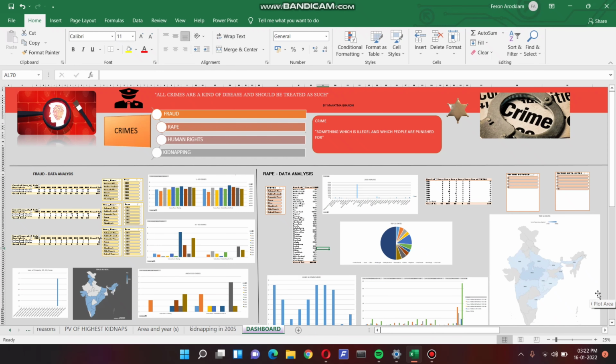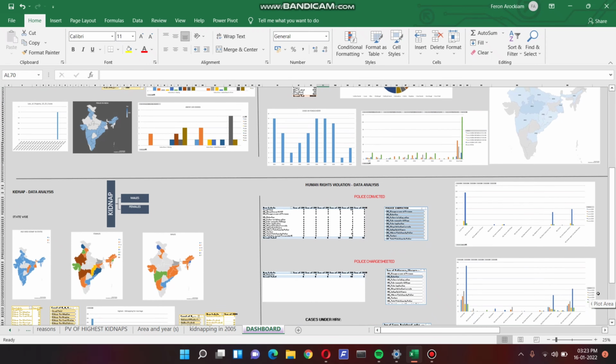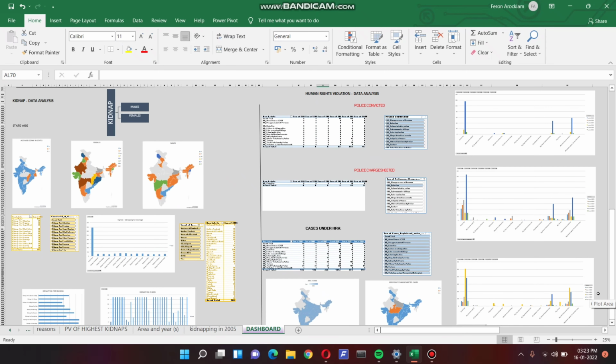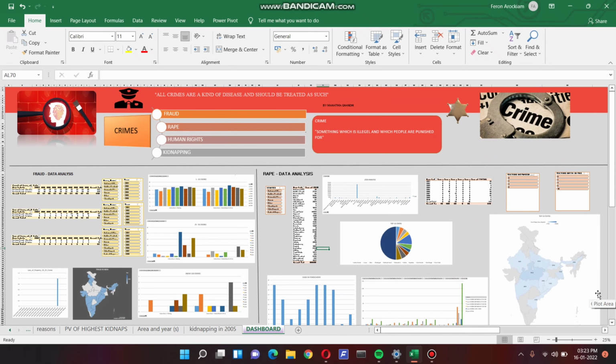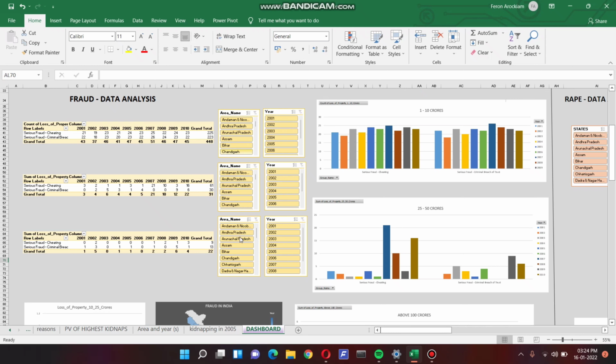And finally, we arrive at our dashboard. And this is our dashboard. Let us start from the fraud dataset. In fraud data analysis, we have inserted all the pivot charts and pivot tables that we created in the raw data. Here, we have used slicers to segregate separate values.